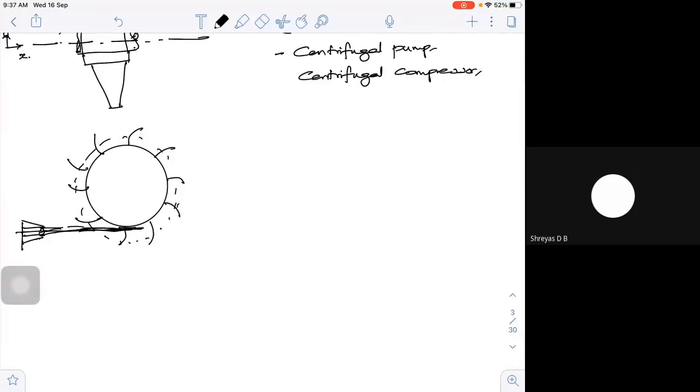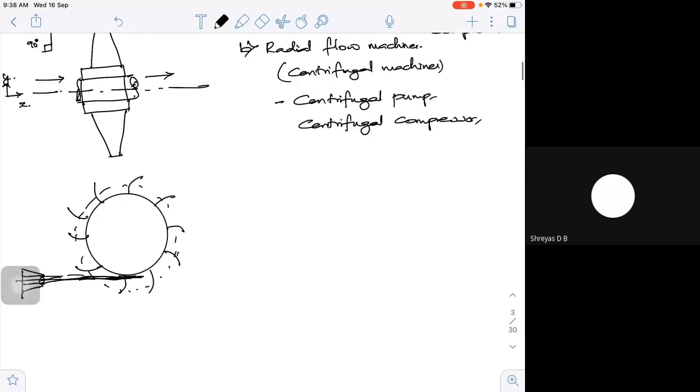That means the fluid is exactly tangent to the wheel. If the fluid flow is exactly tangent to it, such machines we call tangential flow machines. The best example for that is your Pelton turbine or Pelton wheel.